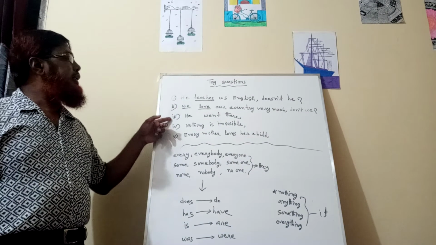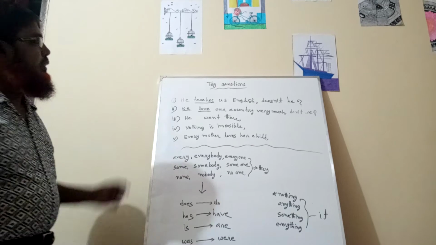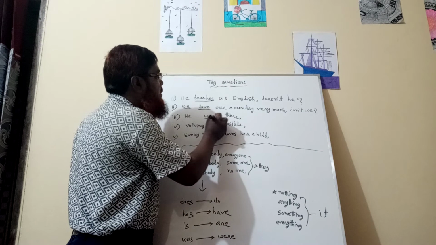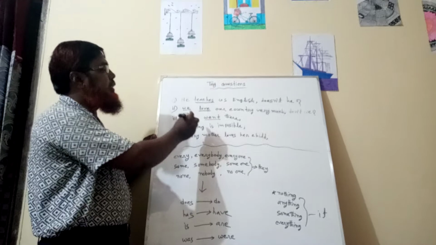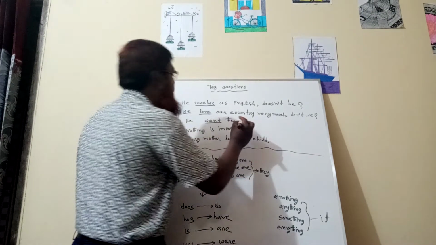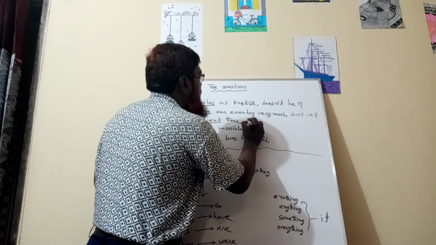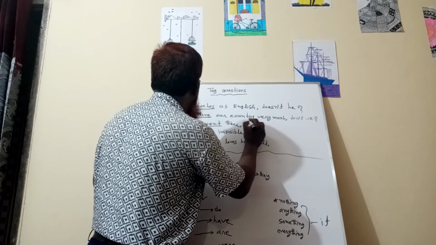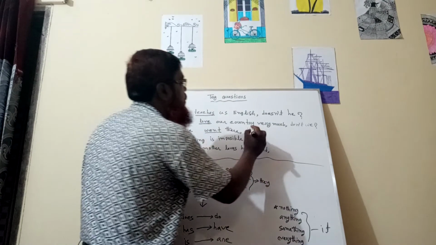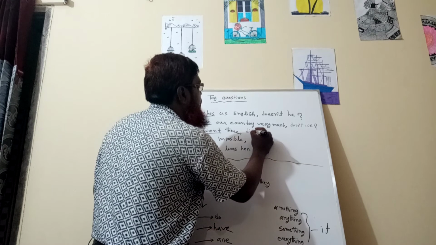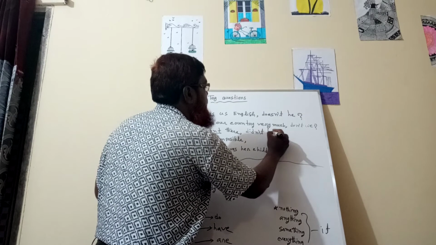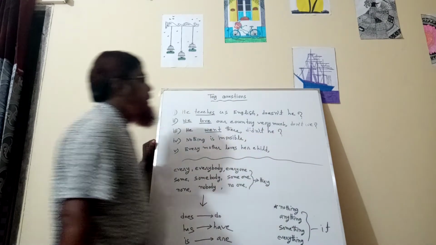Then number 3, he went there. There is no auxiliary verb, so we will have to check the main verb. Went. It is the past form of go. As it is past, you will use did for the tag question. Then there is no negative word, so you will have to use the short form of not, then the subject. As he is a pronoun, the subject will be he.